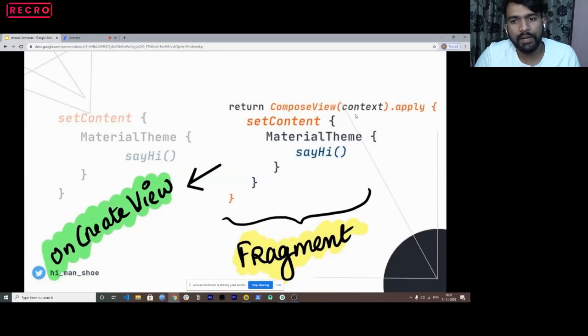So that's how you can do everything there. And inside that setContent, whatever you do right now would perform as an activity design for you. And when I say an activity design, it's the same design which you used to do earlier in your XML file, basically. So that's something you have to do here in the setContent block. So that's how you set it.